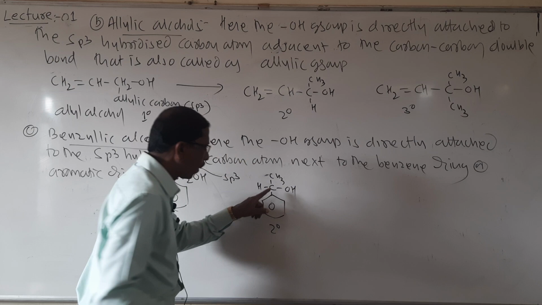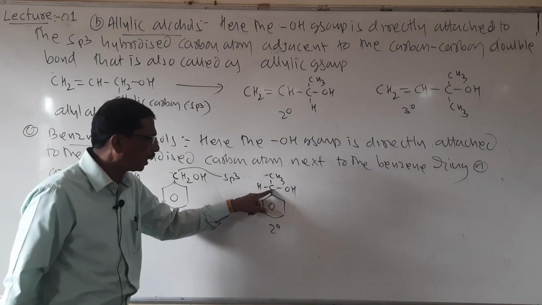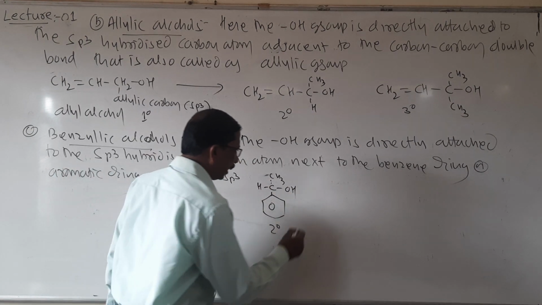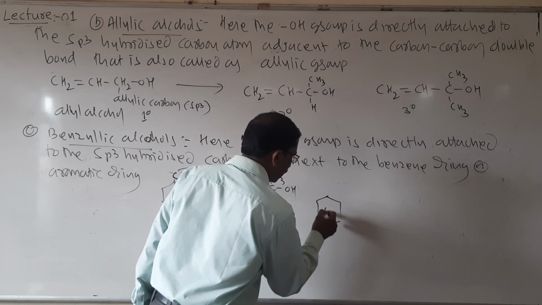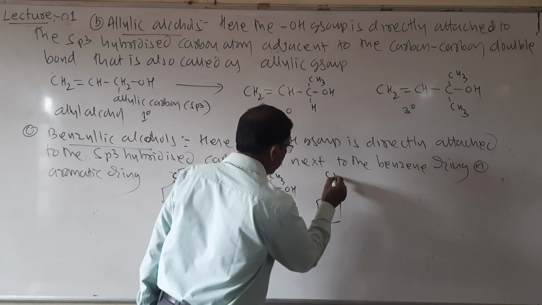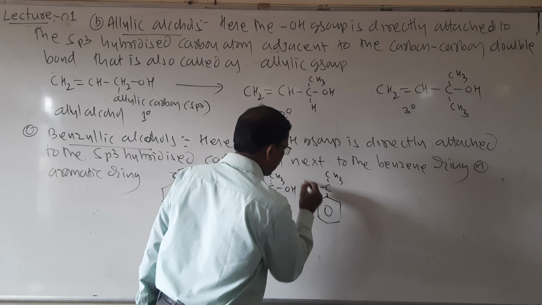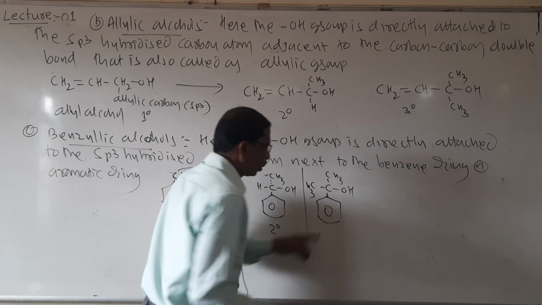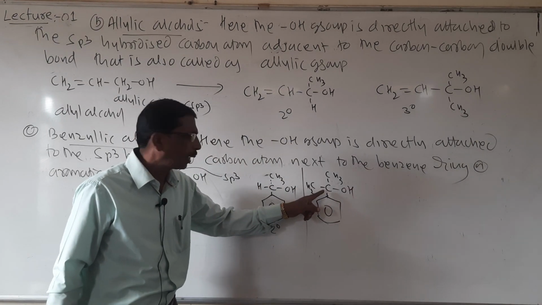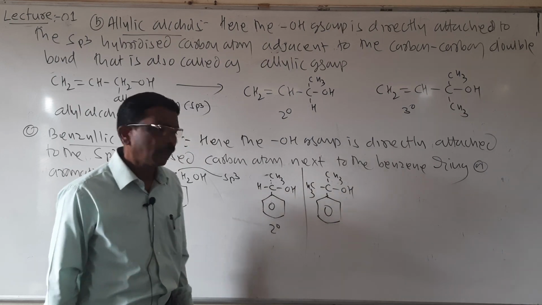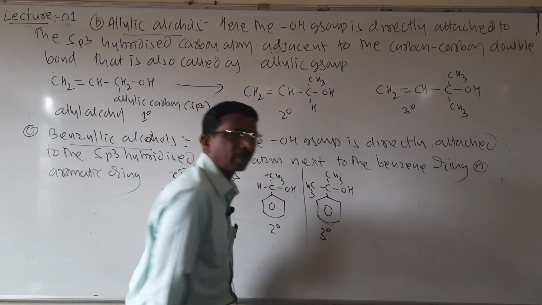It is secondary. So the OH group is attached to this carbon atom, linked with 2 carbons, secondary. And tertiary I will write here, CH3, CH3 and OH. The OH group is attached to this carbon atom, linked with 1, 2, 3. It is called tertiary.